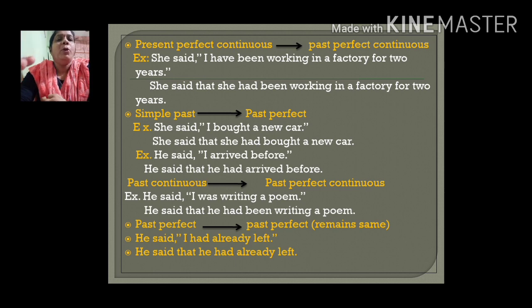Now, next one. We have seen that if the verb is in simple present, it will change to simple past. But now, suppose the verb in the direct speech is in simple past tense, as a rule, it will change to past perfect. In English, there are certain rules which should be followed without any explanation, without any cause and reasons. Because English is a language, it's not science. You don't have reasons and causes for all these things. There are certain rules which should be followed as they have been given. So, here also, simple past as a rule will change to past perfect form in the indirect speech.